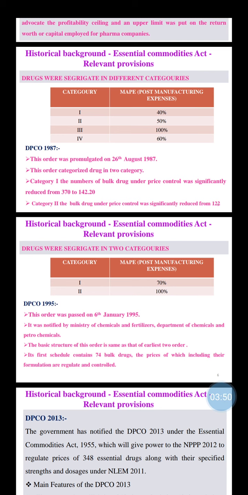In the first category, the number of bulk drugs under price control was significantly reduced from 370 to 142.20. And in the second category, the bulk drugs under price control were significantly reduced from 122.